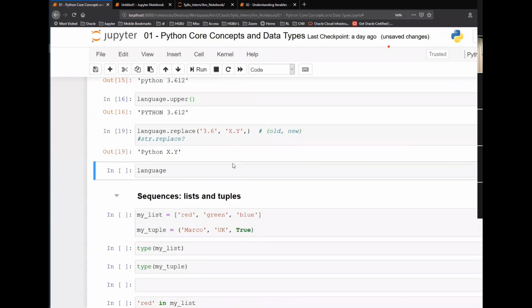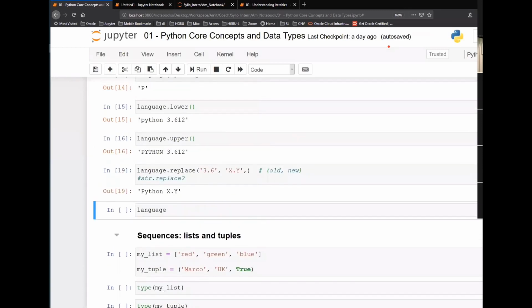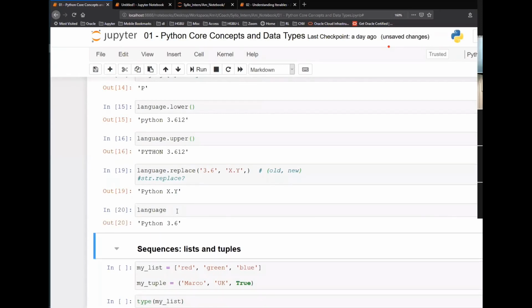But if I run language, what will I get as the output? It's a question for you guys. Initially my language was Python 3.6. Then I used this function replace to replace that. So what will be my output if I run language? Python x.y. But it is still 3.6. I expected Python x.y, but I'm getting 3.6.